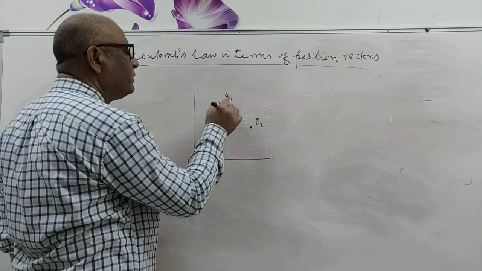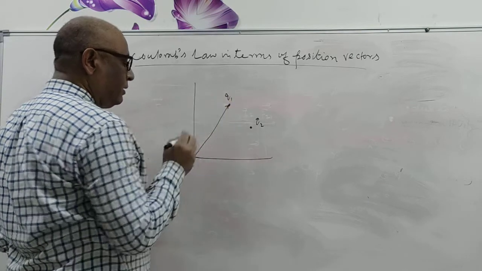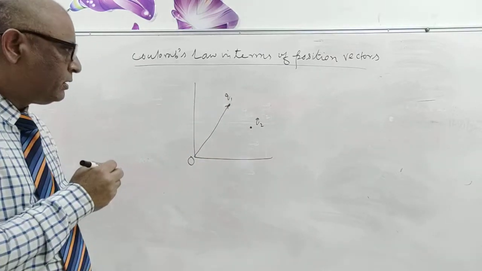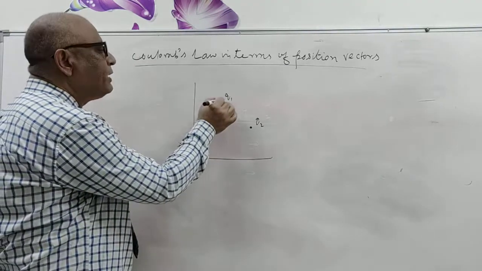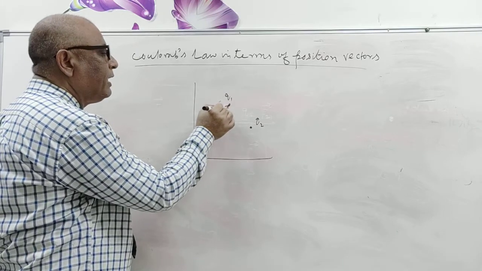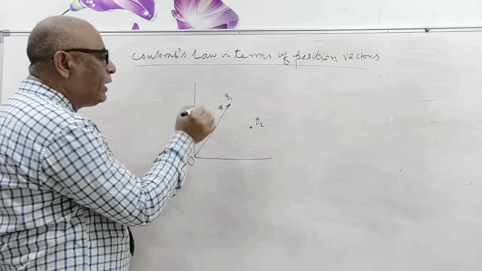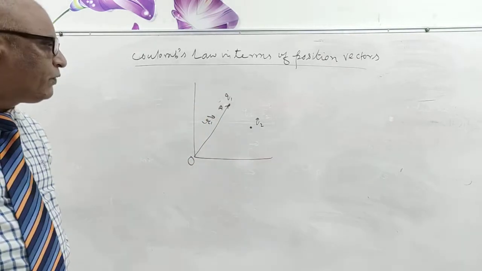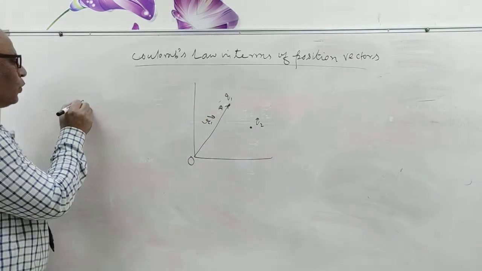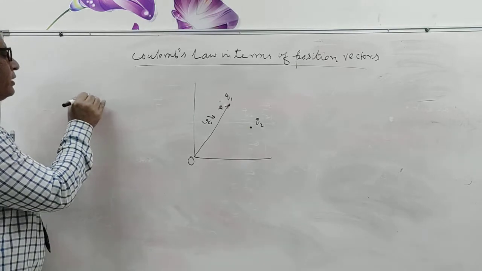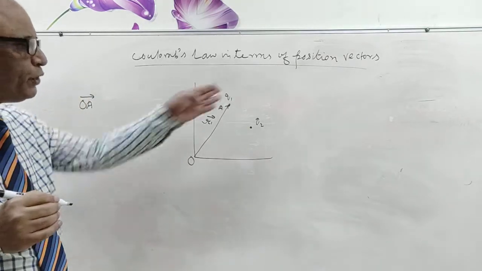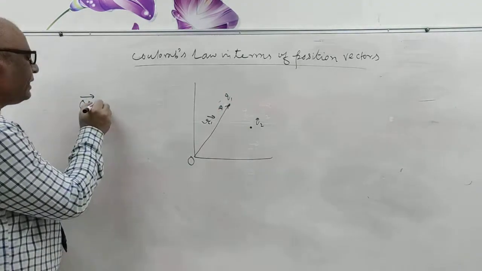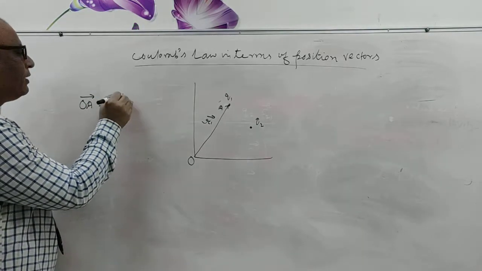Now the Q1 charge is at this point, suppose this is point A, then OA equals R1 vector. The OA vector is the position vector showing the position of Q1 from the origin, and that is R1 vector.